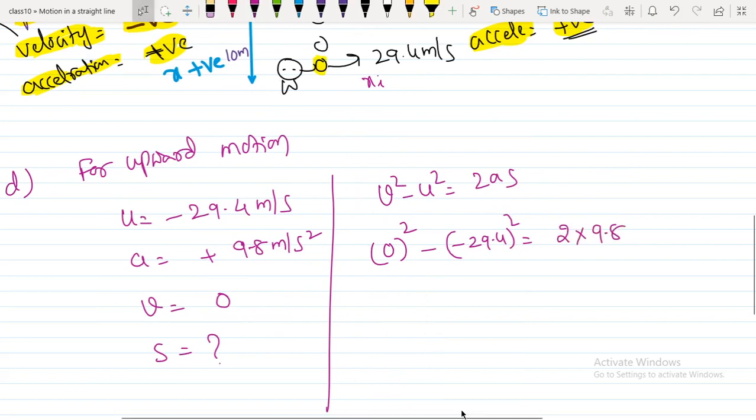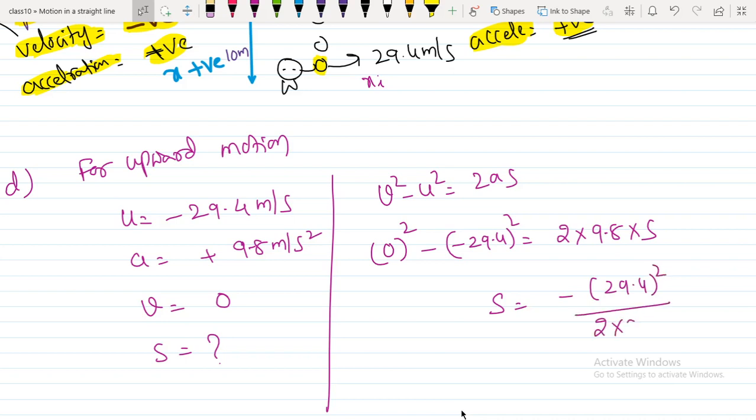Therefore s equals minus of 29.4 squared upon 2 times 9.8. If you do this calculation, we get displacement s equal to minus 44.1 meters, approximately minus 44 meters.